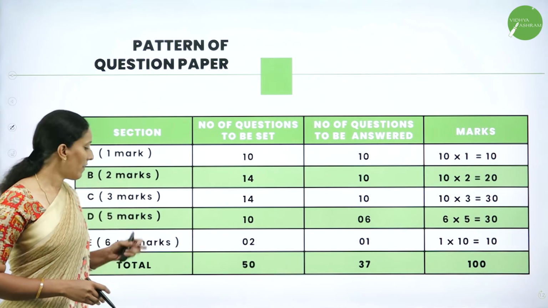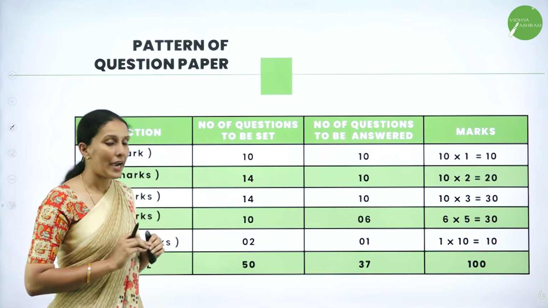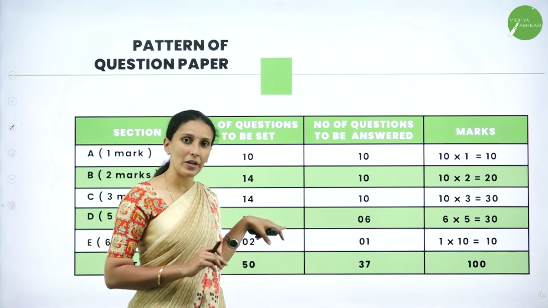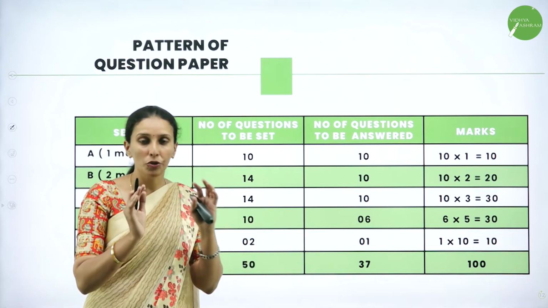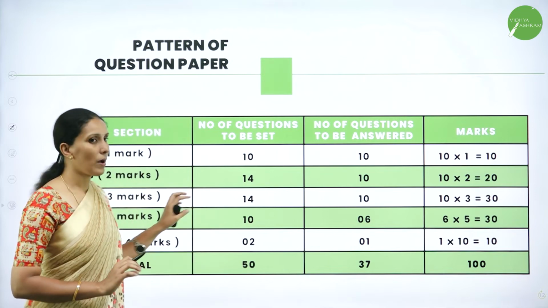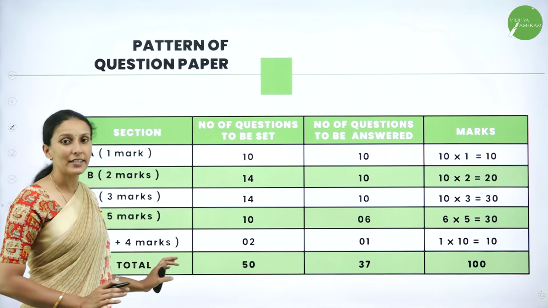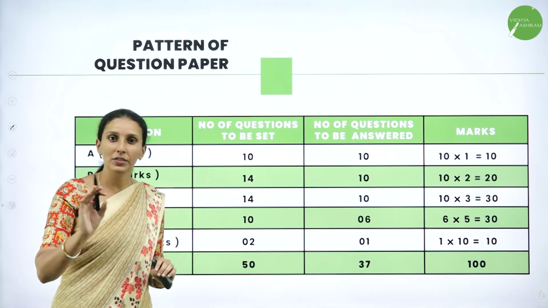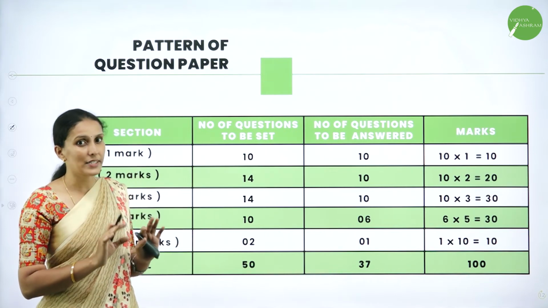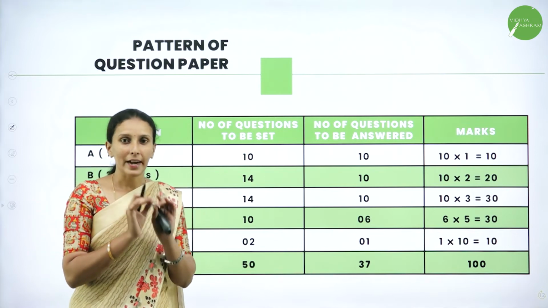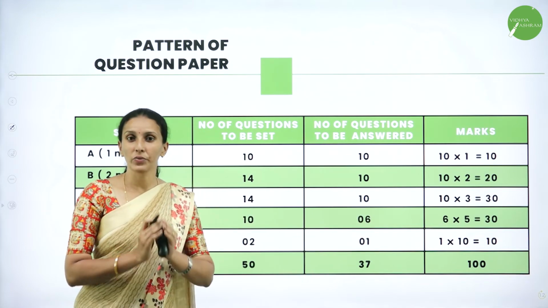Next, we have the 5 mark questions, that is part D. Here you have 10 questions of 5 marks each, and you have to answer only 6 out of 10 questions. So 6 fives are 30. Remember, only particular chapters are chosen for the 5 mark questions. No need to study the complete syllabus for this section. If you study those chapters and make a pattern, study smartly, then you can completely score 100, which is the maximum marks you have to gain.